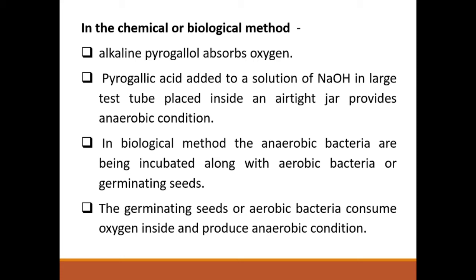Then in the biological method, the anaerobic bacteria are incubated along with aerobic bacteria or germinating seeds. Why? What is the specialty of growing aerobic bacteria? The aerobic bacteria utilize all the oxygen for their growth and then produce a partial anaerobic environment.